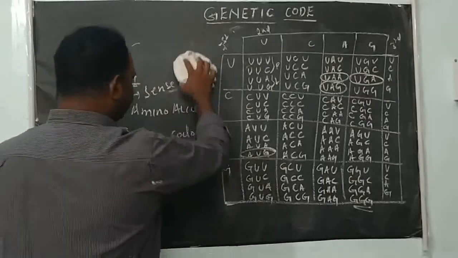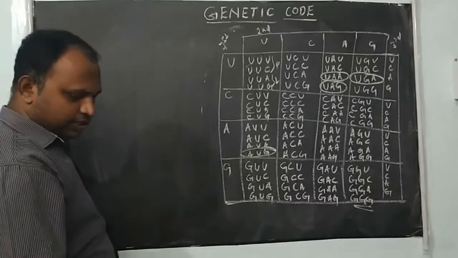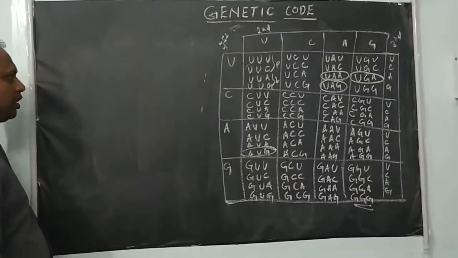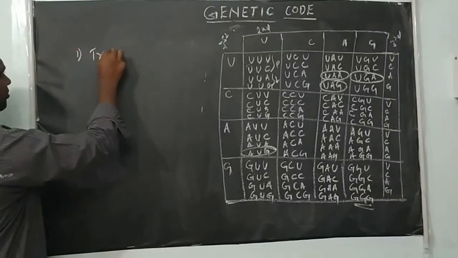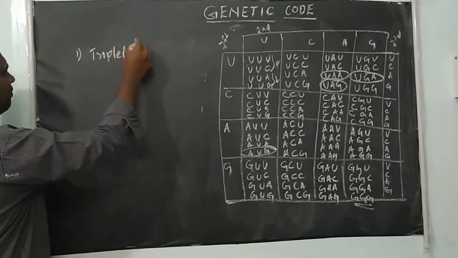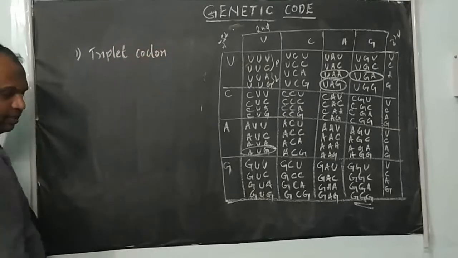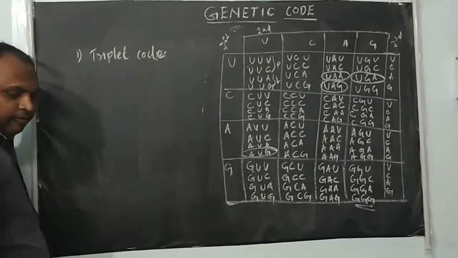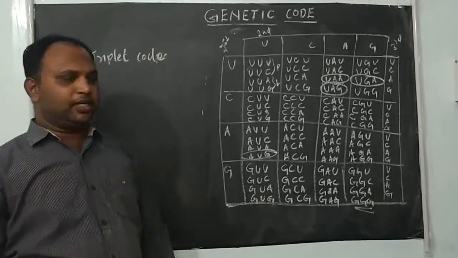So now we will see the salient features of the genetic code dictionary. The first salient feature is that it's a triplet code. Each codon is made up of 3 adjacent nitrogen bases.